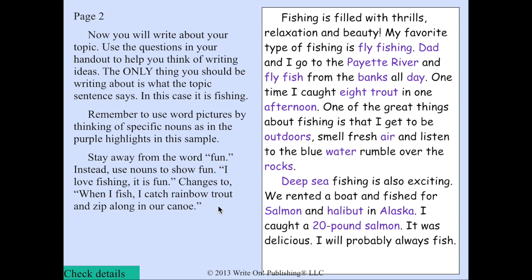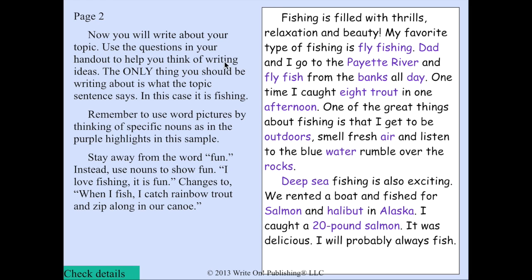And notice how these nouns, rainbow trout and canoe, replace fun. Seeing a rainbow trout and seeing a person in a canoe, I don't have to be told that it's fun. I can see the enjoyment. I can see the fun in my mind because my brain is connecting and seeing those nouns, rainbow trout and canoe.